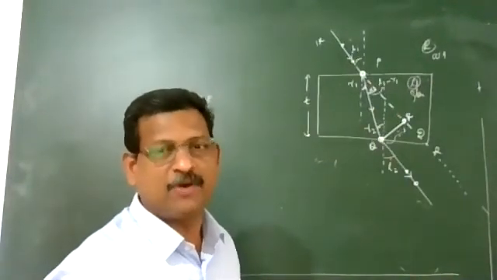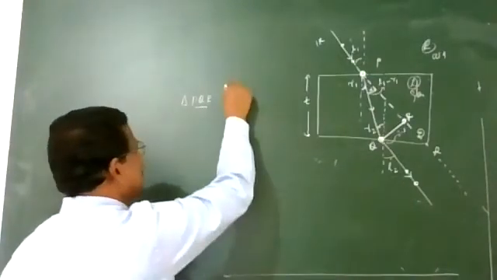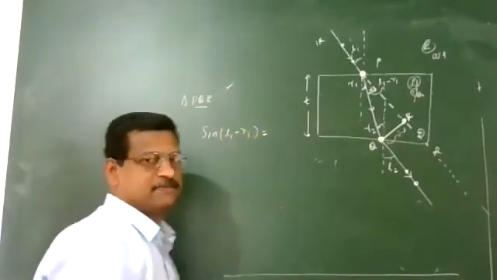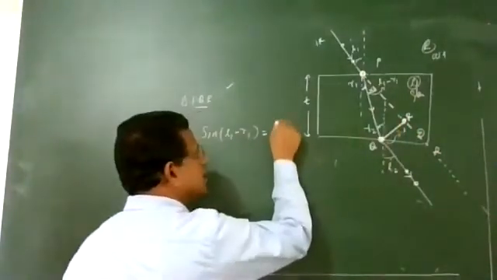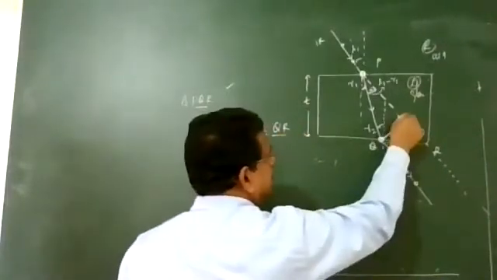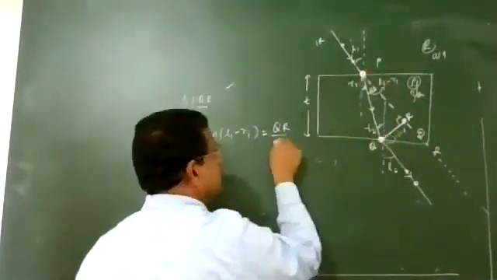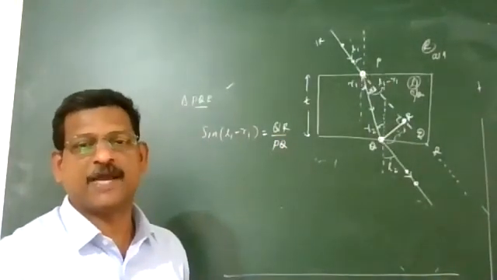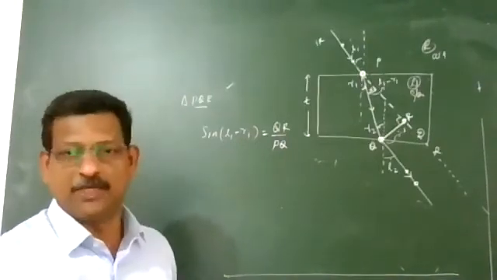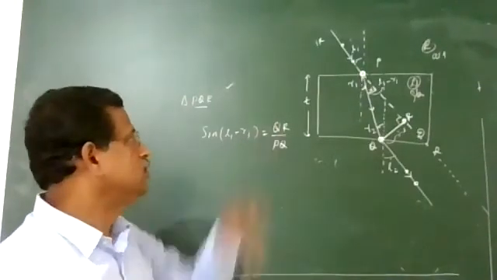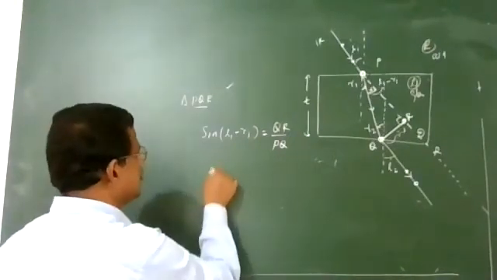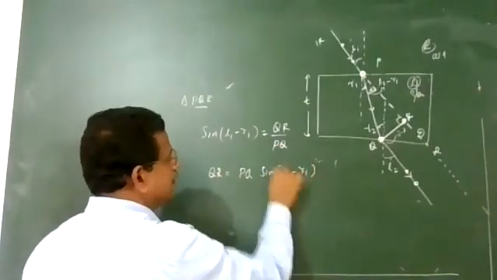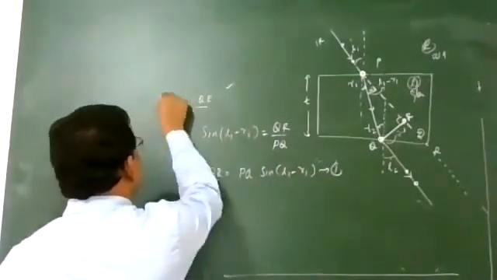Take sin(i1 minus r1) in triangle PQR. That is sin(i1 minus r1) equals QR divided by the hypotenuse. PQ is the length of the refracted ray, which we don't know yet. We need to calculate QR, so QR is equal to PQ sin(i1 minus r1). This is equation number 1.